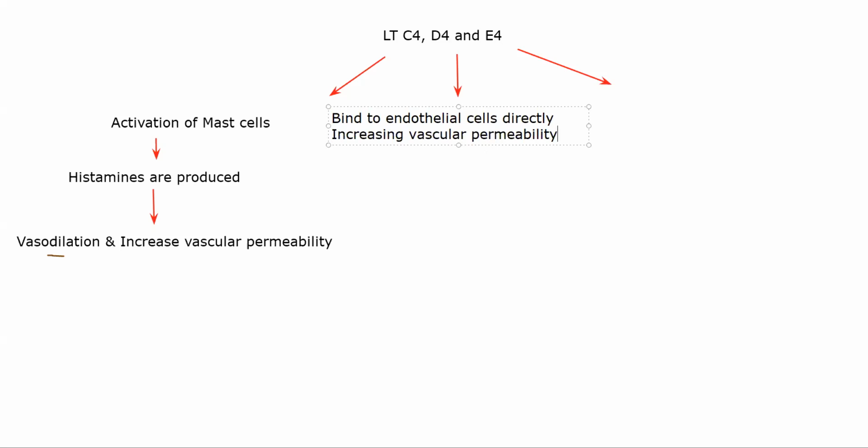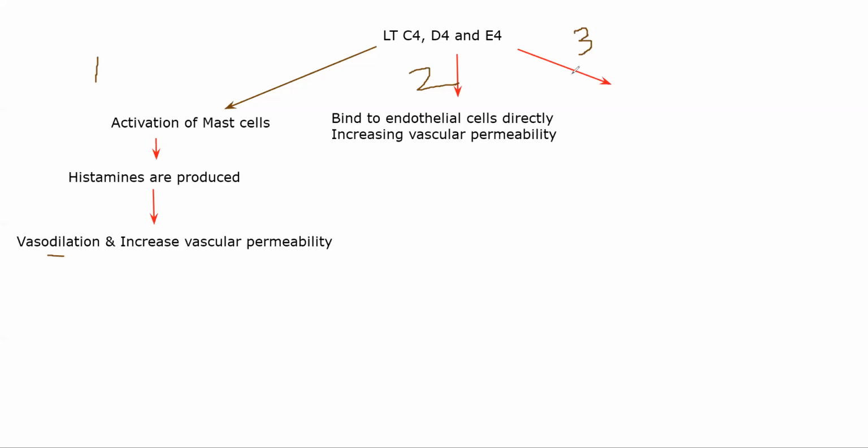Let me increase the size of this a little bit so that you don't get confused. I'll write it as scenario 1, scenario 2, and scenario 3. All these three things will happen one after the other, or they can happen at the same time as well. Generally very close to each other, so that there will rarely be enough time to discern between them. More often than not, you'll be able to see them happening together.